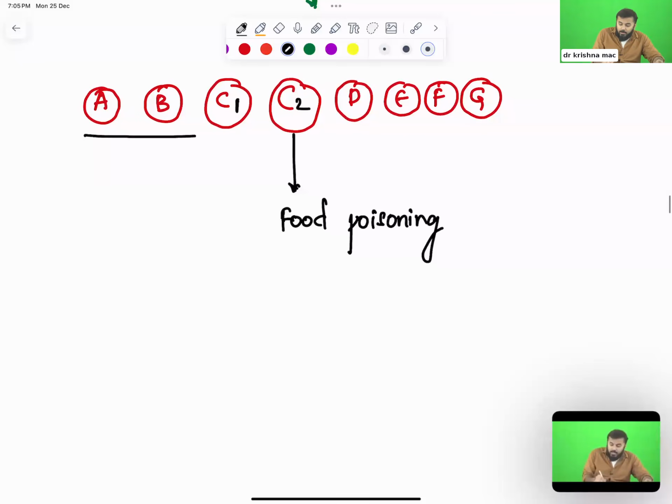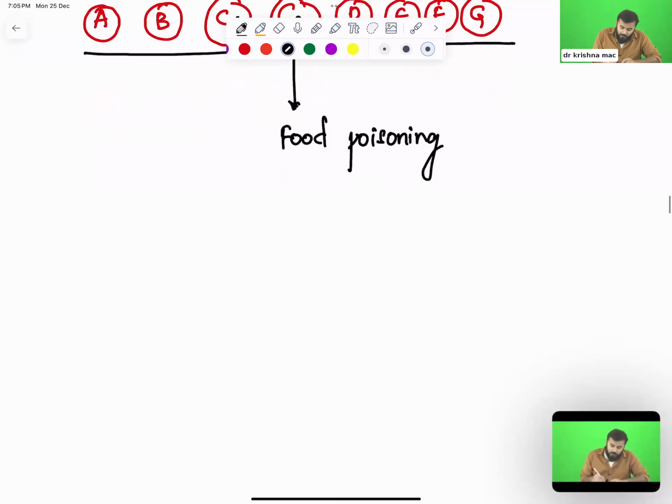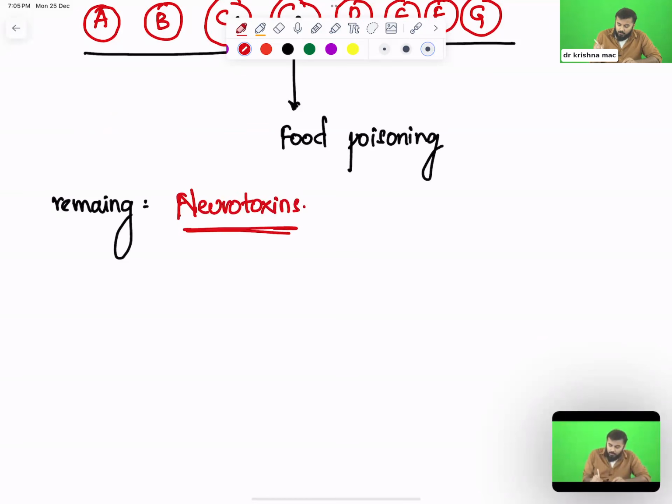The remaining A, B, C1, D, E, F, G, all of them are neurotoxins. So on a majority basis, Clostridium botulinum is neurotoxic. Only one toxin of it causes food poisoning. The remaining are neurotoxins.